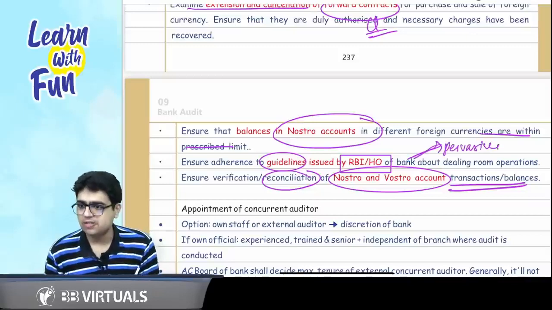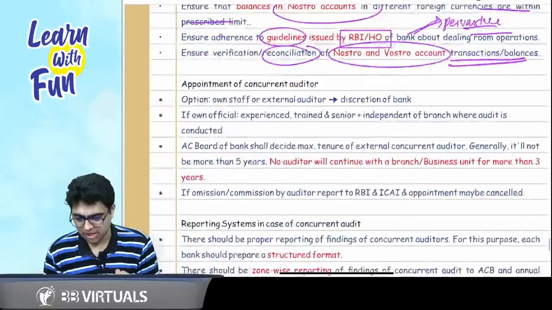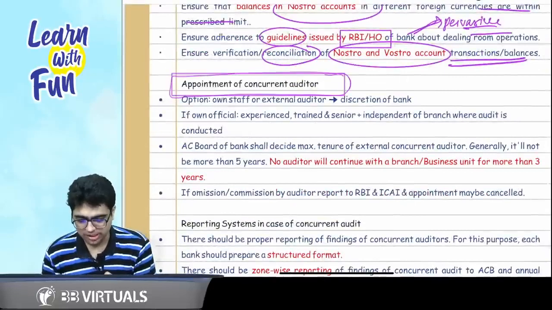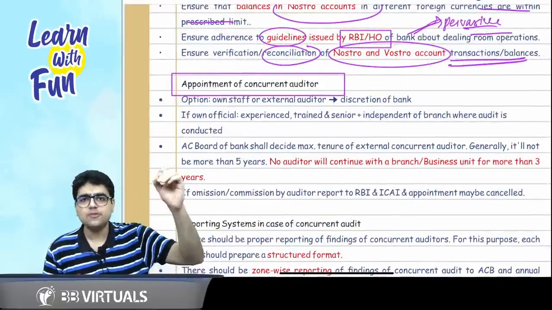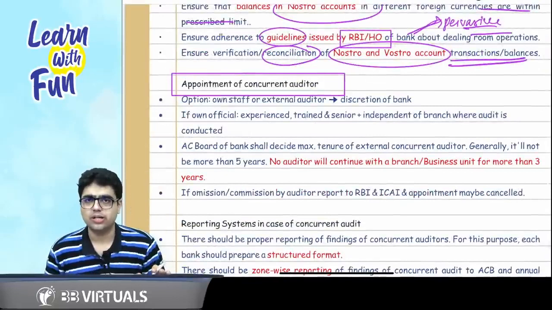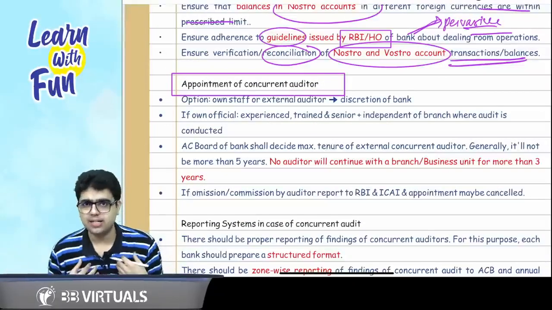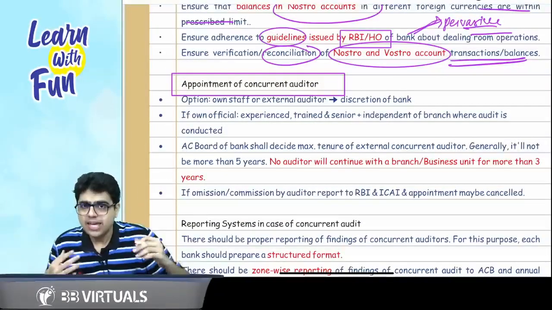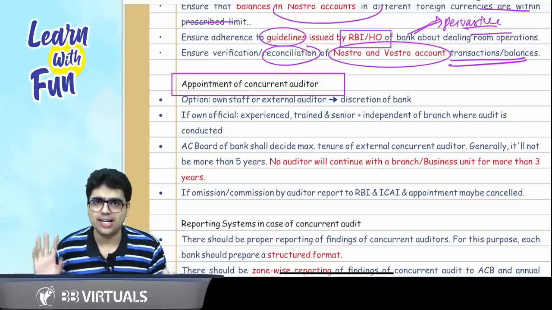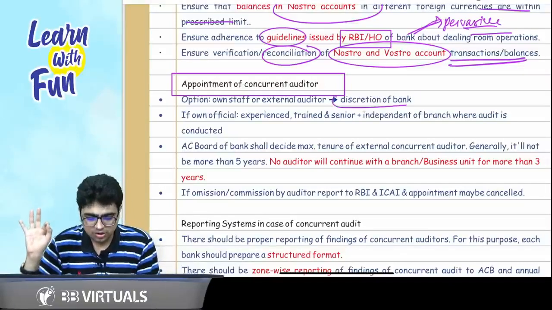This is a pervasive point which can be used everywhere. Now, sir, how is the concurrent auditor appointed? First of all, who can be appointed as a concurrent auditor? He or she can be an internal staff or an external person. It is the discretion of the bank.